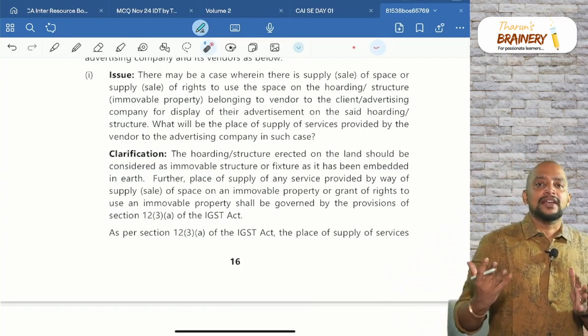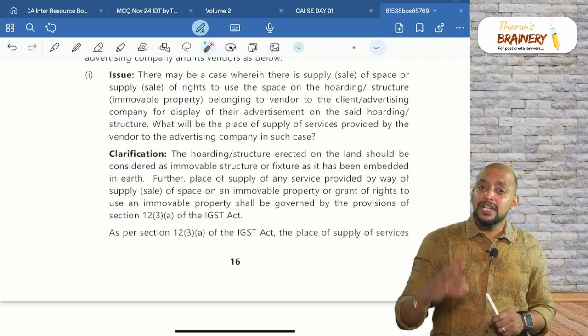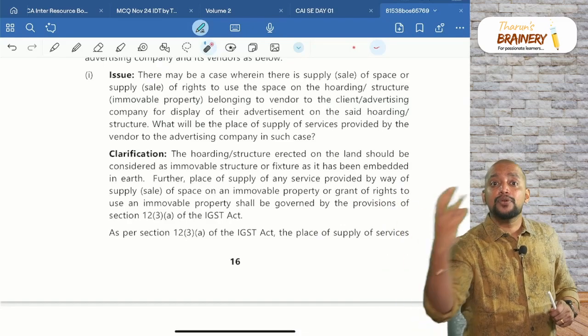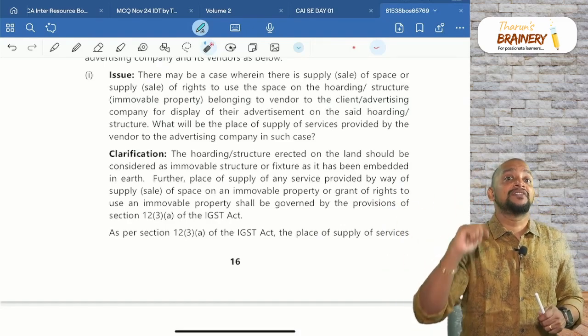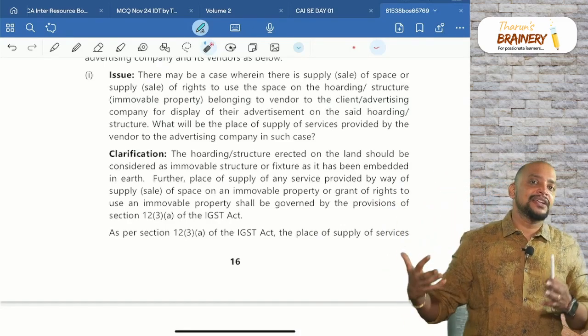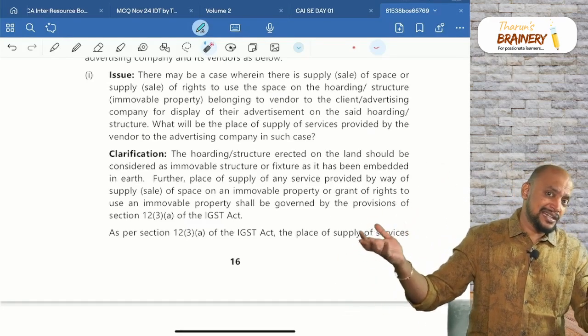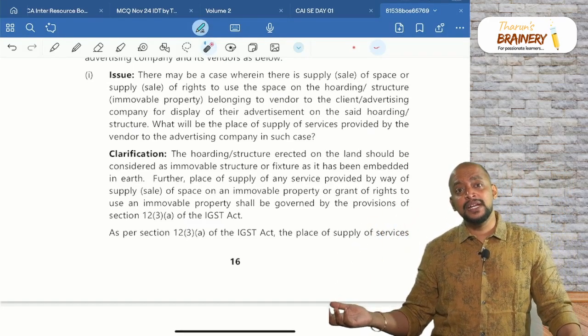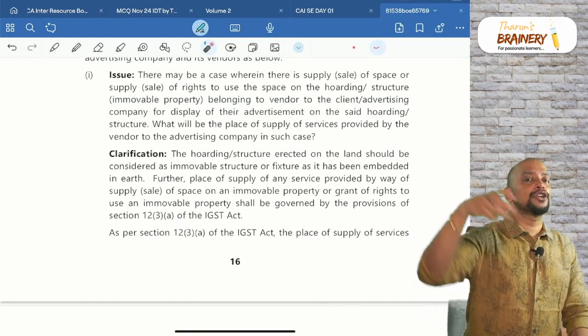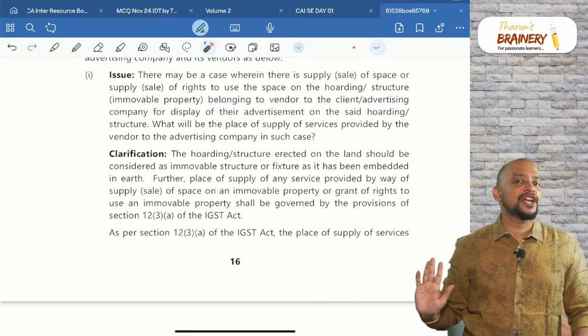Now again, coming back to our example, what if the client directly approaches the property owner rather than the advertising company? The client can make the arrangement for the hoarding, print it, and install it, everything. If the company directly approaches the property owner to keep the hoarding, then it is purely renting of immovable property.